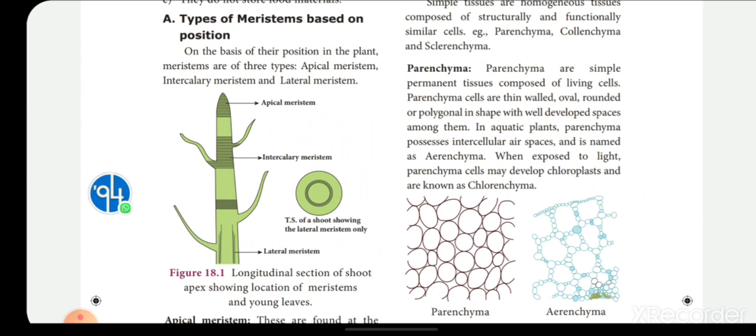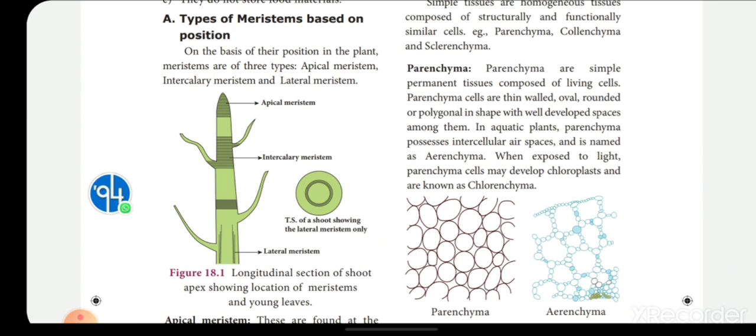As I said, if the meristem is present in the tip of the root and stem, it is called apical meristem. In the same way, when it is present in the nodal region of the stem, it is called intercalary meristem. When it is present in the cork cambium and vascular cambium, it increases the girth, and it is called lateral meristem. So these are the 3 types of meristem you can see in the meristematic tissue.